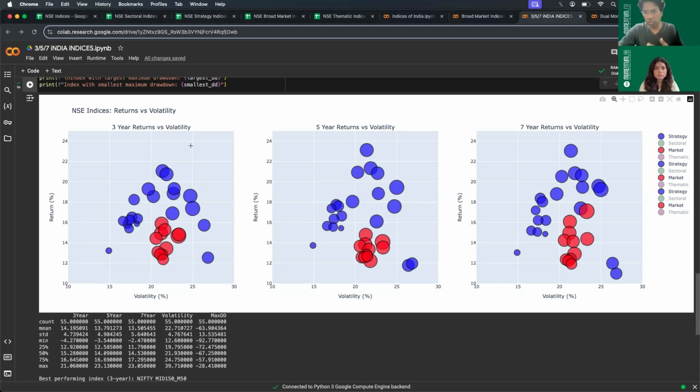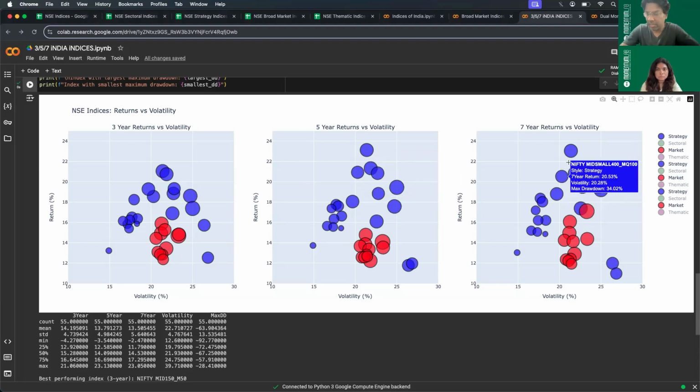For someone who is willing to take more risk with more opportunity to get higher returns, this quadrant might be great, where momentum does really well. And if someone is looking for a great opportunity of higher return with less risk, then there are a couple of multi-factor indices like Mid Small 400 or Momentum Quality 100. Then this is a great quadrant to be in.